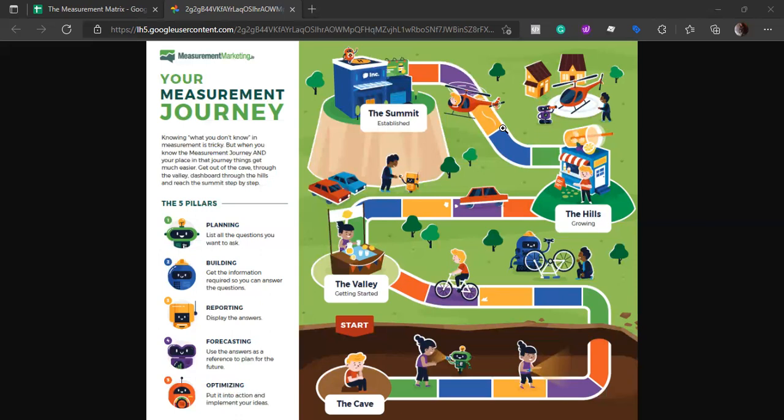So, as it is so important, everybody wants to jump to it, but we should remember that if we skip the pillars, then we will not be able to make sense of it, or we will not be able to understand, right? What are we optimizing? So let's go to the measurement matrix.